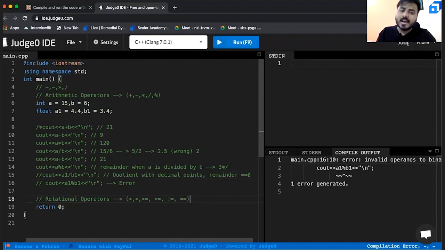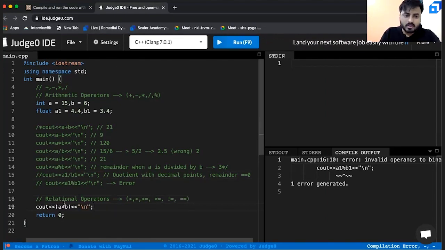These are the relational operators which are used to find the relationship between two variables. To understand that, let us once again take a few examples. Let us execute a simple statement. See, you are printing a greater than b.